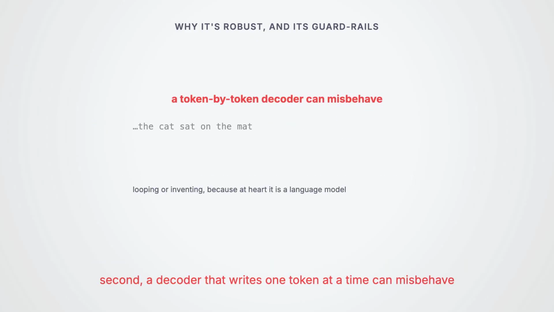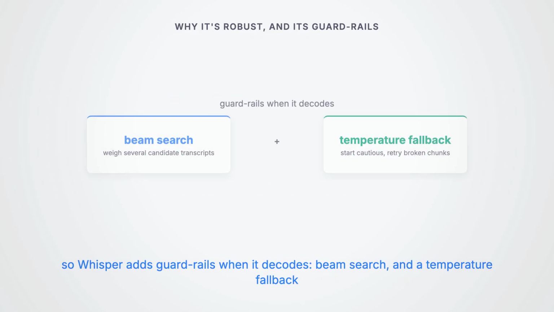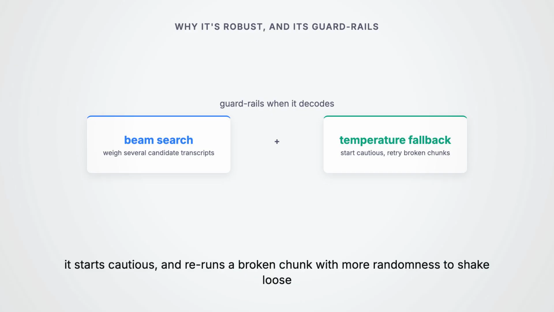Second, a decoder that writes one token at a time can misbehave. Because it is a language model at heart, it sometimes wants to keep talking, looping, or inventing. So Whisper adds guardrails when it decodes. It can use beam search to weigh several candidate transcripts and a temperature fallback. It starts cautious, and only if the output looks broken, too repetitive, or too unconfident does it rerun that chunk with more randomness to shake loose.